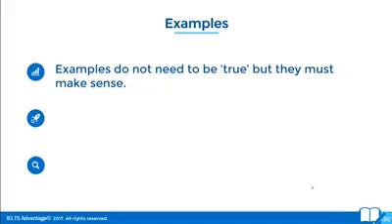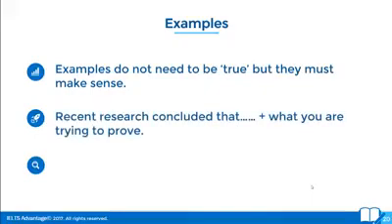So, two ways that you can easily create examples. There are 10 or 20 different ways that I teach people how to write examples on my course, but let's just show you two very, very simple ones that you could use in your writing.